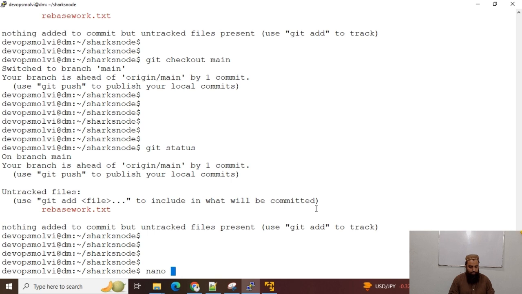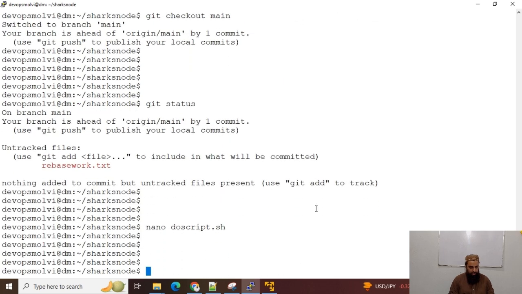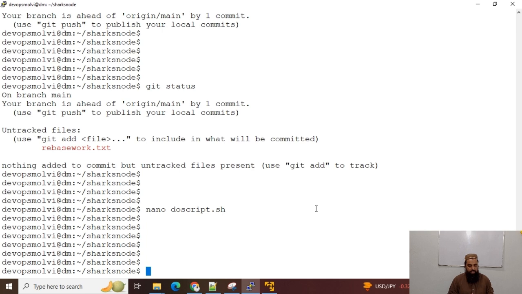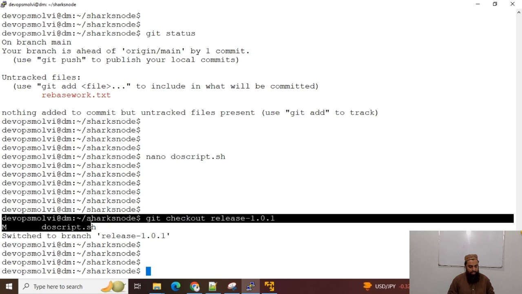Now I create a change in the script, checking rebase, and I can now switch with git checkout to the release branch, and I can see that this file has been changed.